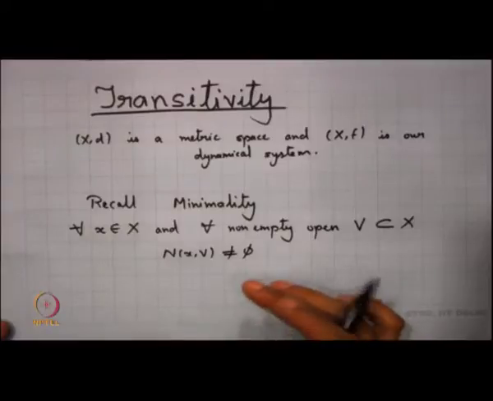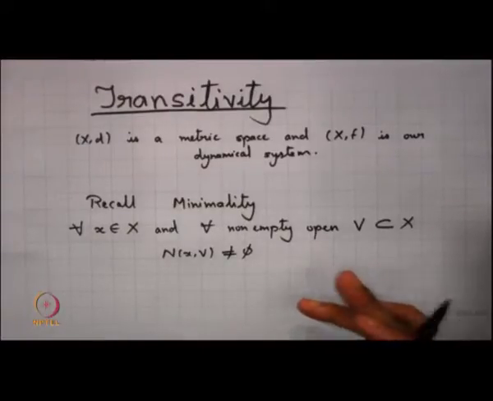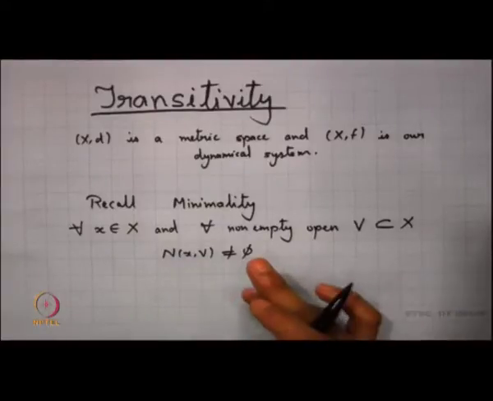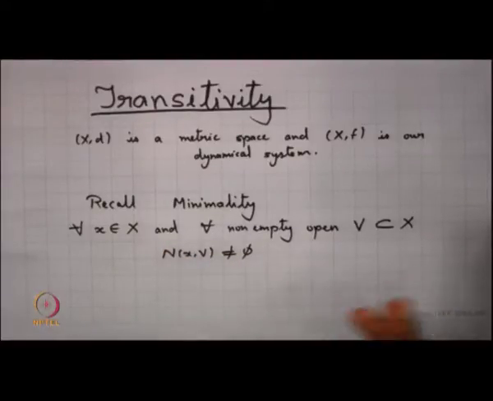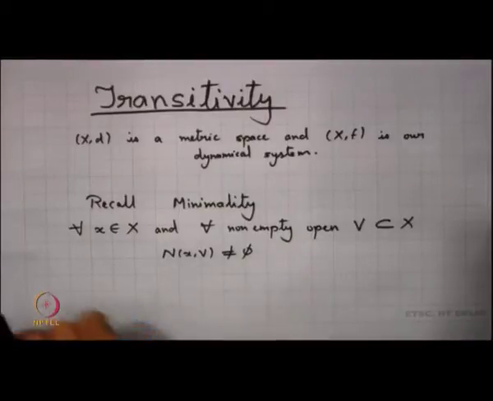Minimality basically means that every point has a dense orbit. Since every point has a dense orbit, the orbit of x hits every non-empty open set V. So, we get N(x, V) to be non-empty.